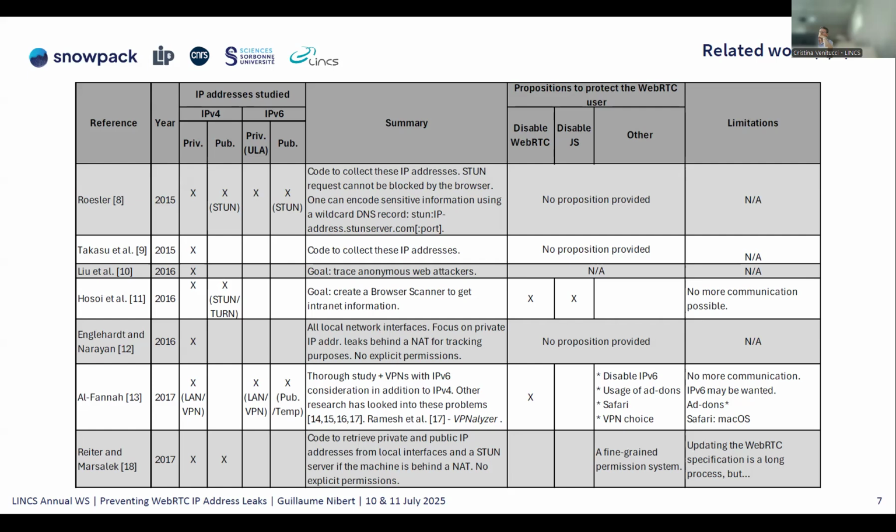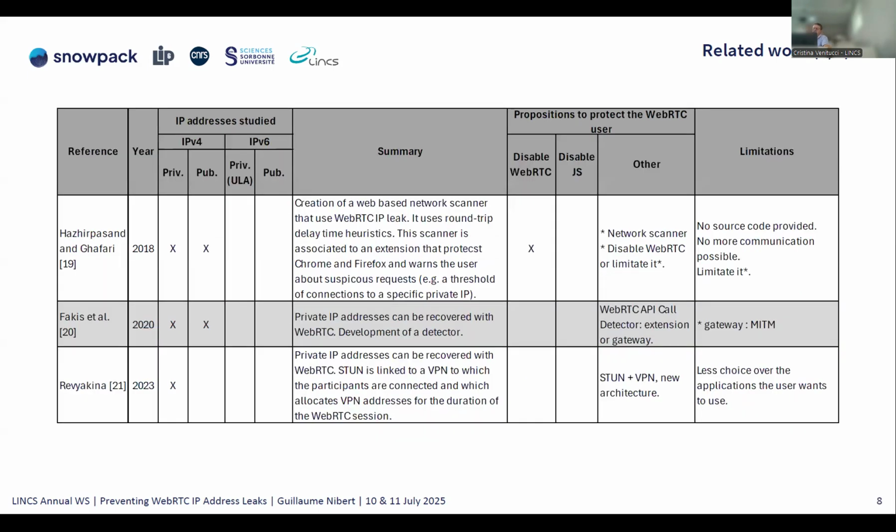And we will see that the WebRTC specification has evolved in a good way, but there are still some things to do. But this was a very big problem. And others were also focused on IPv4, with the same solution: disable WebRTC, or some of them developed detectors.